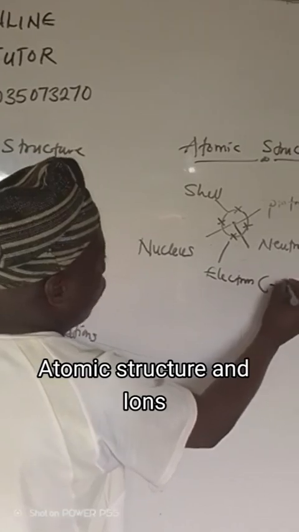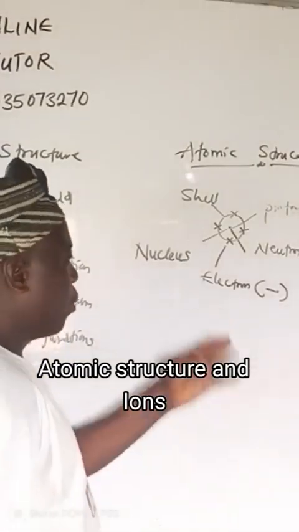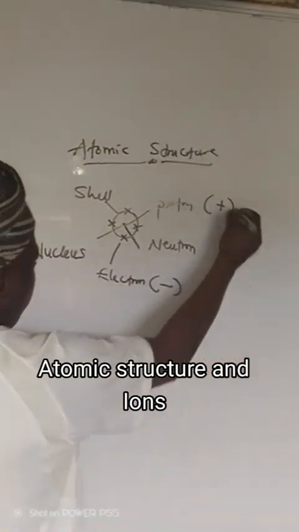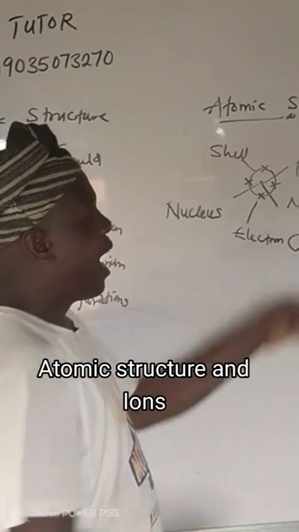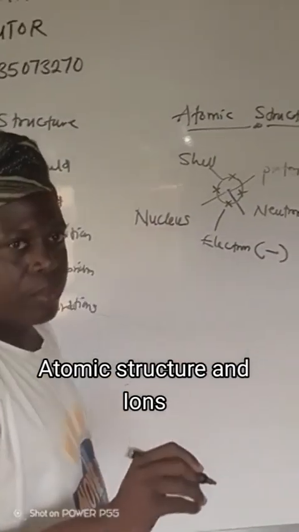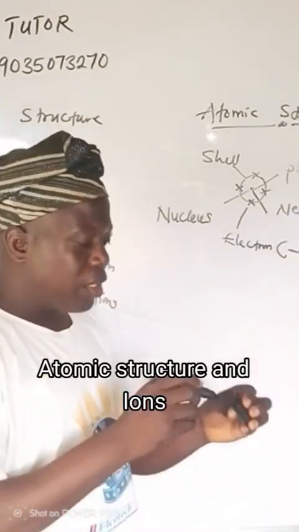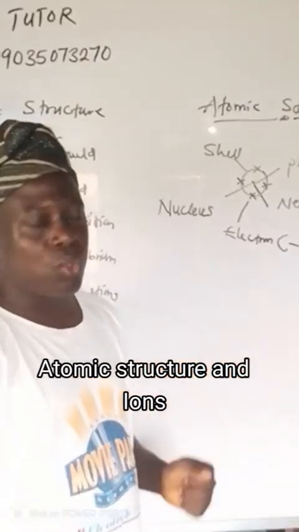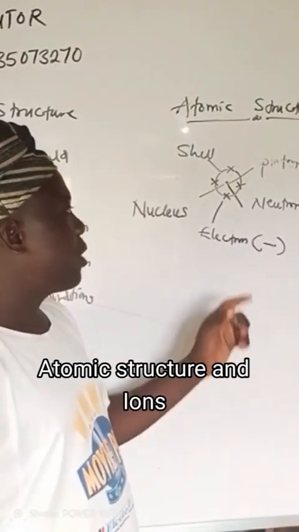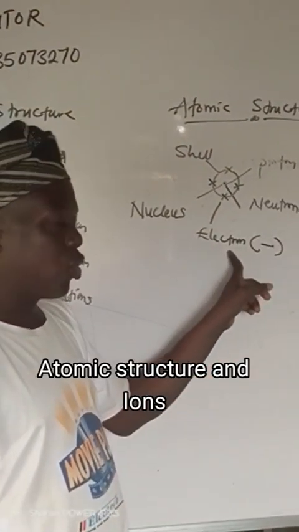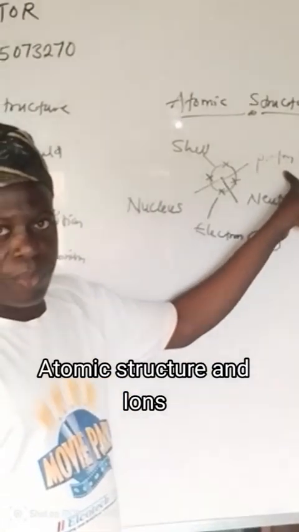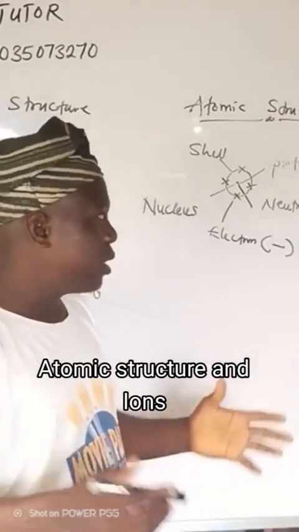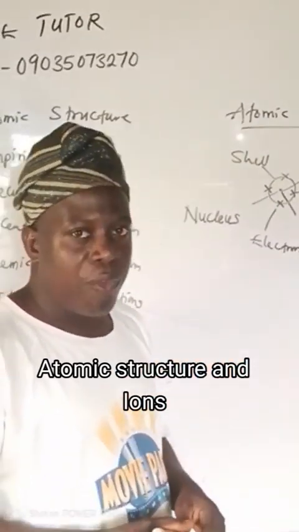Note, the charge of an electron is negative. They can ask what is the charge of electron? It is negative. The charge of proton is positive. Neutron has no charge. The three fundamental particles of the atom are proton, neutron, and electron. Charge of proton is positive, charge of neutron is none, and charge of electron is negative. Now let's move on.